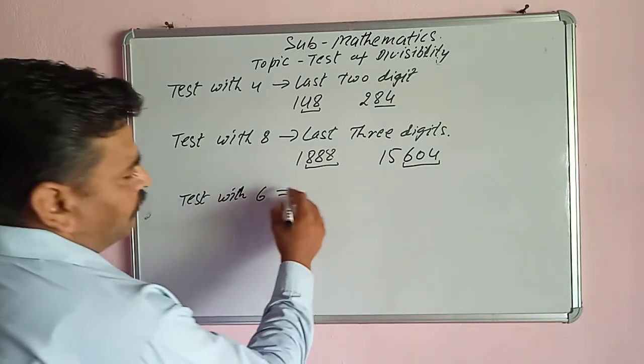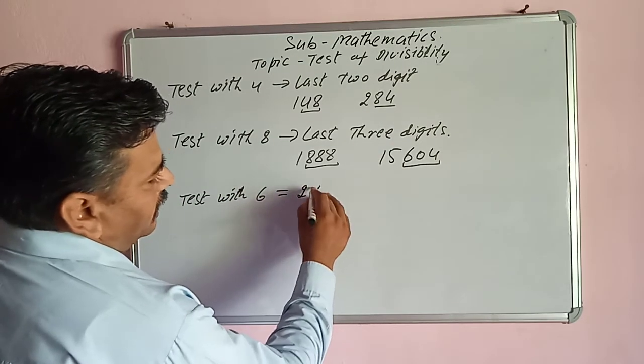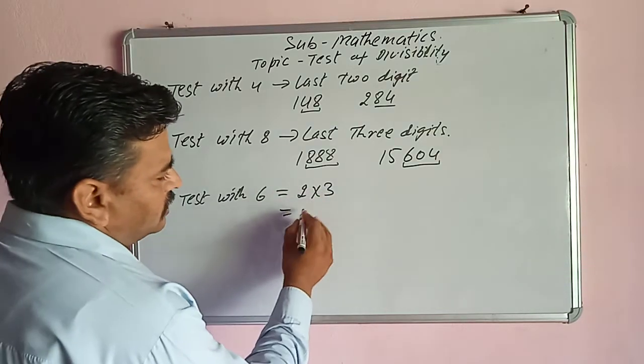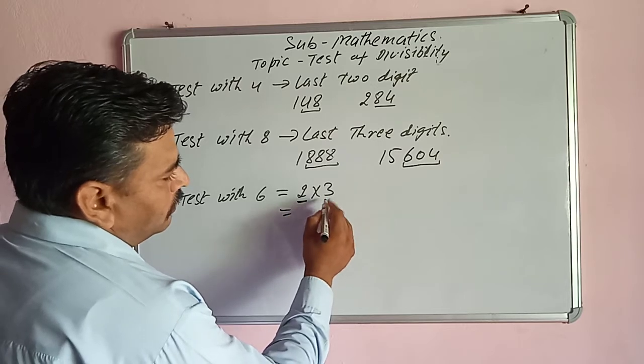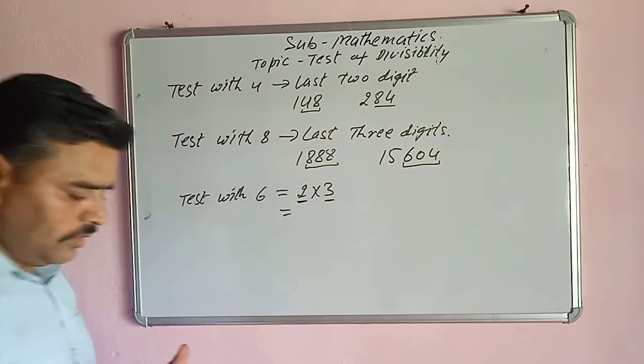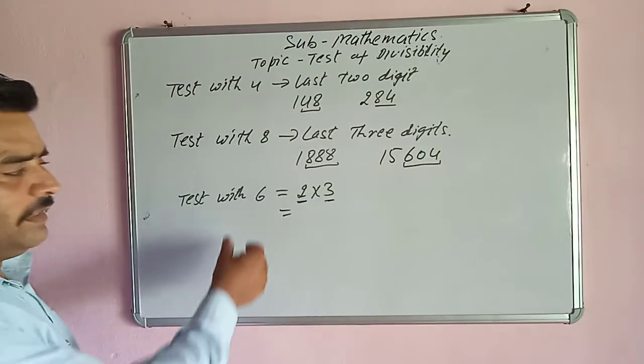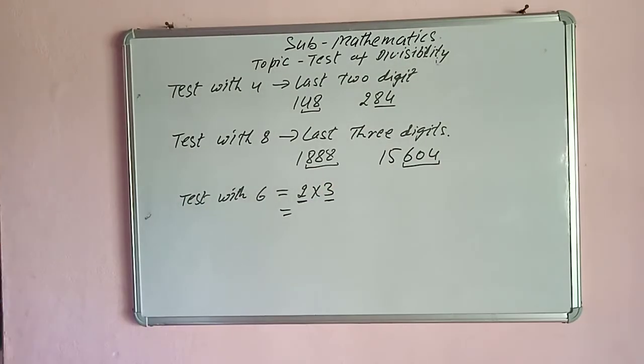We know that the factors of 6 are 2 and 3. We can write 6 as 2 times 3. So if any number is divisible by both 2 and 3, then that number is divisible by 6.